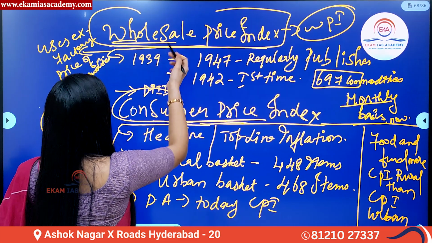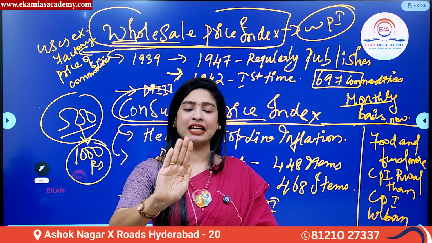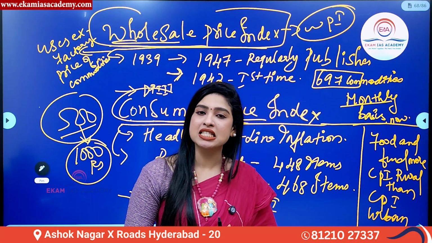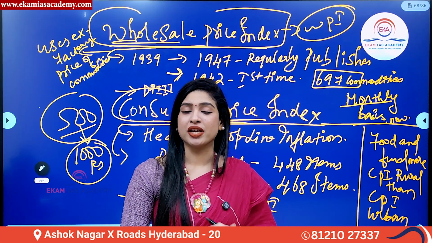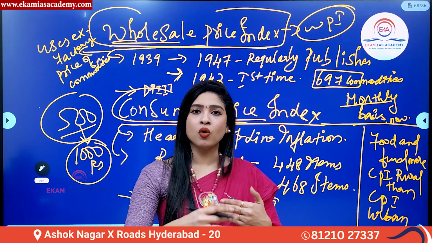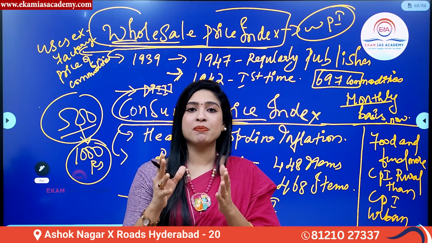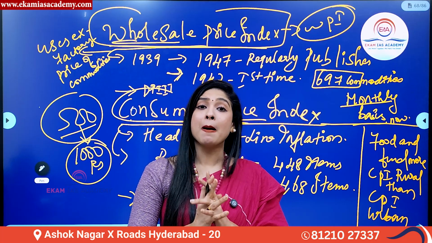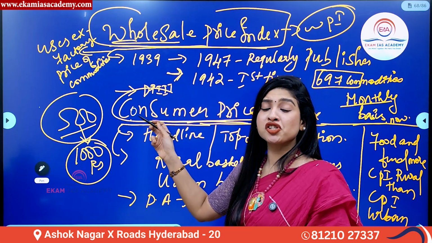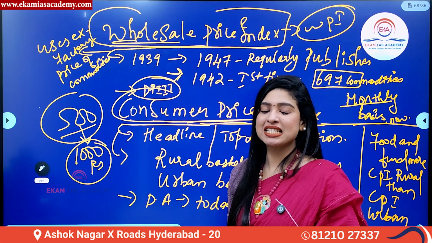Having said that, this particular WPI, as I was telling, has been published regularly since 1947. Now, who publishes it? Initially, it was the Office of Economic Advisor, Ministry of Commerce and Industry. They were responsible for publishing all the data pertaining to what? Wholesale price index. Slowly and gradually, the department started changing. But even today, wholesale price index has been published under the Ministry of Commerce and Industry. But the department has shifted to DPIIT, which is Department for Promotion of Industry and Internal Trade. They are responsible for publishing what? The wholesale price index data.